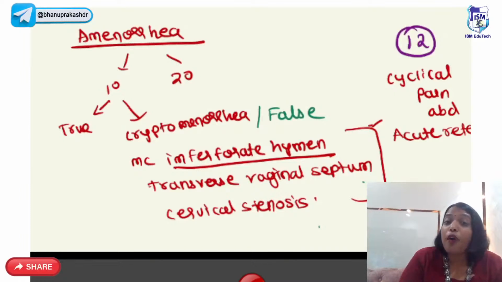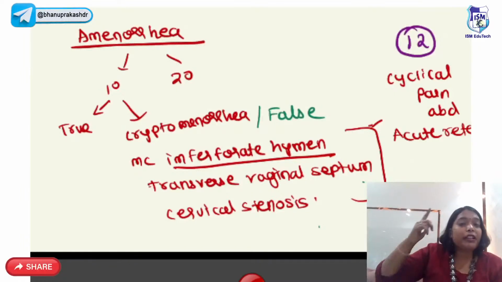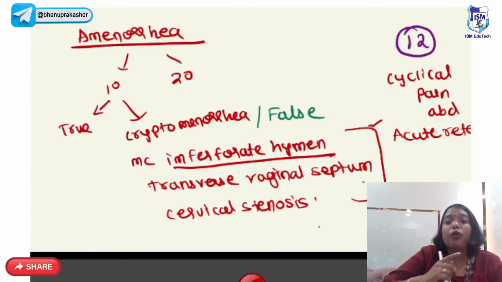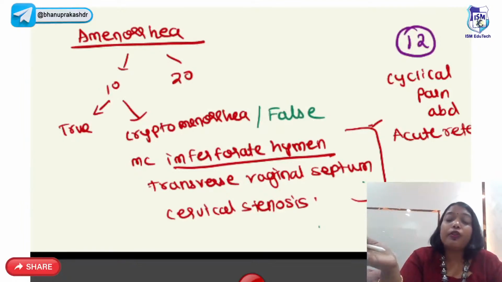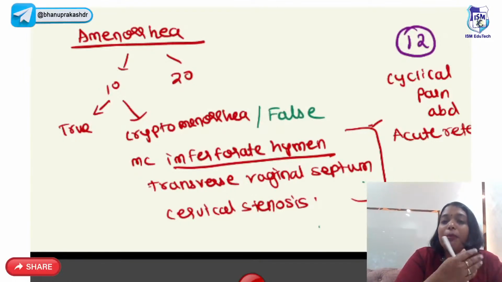In crypto or false primary amenorrhea, there is no problem in the hypothalamo-pituitary ovarian axis, but there is an outflow tract obstruction, and because of that, the menstrual blood is not able to come out, right?